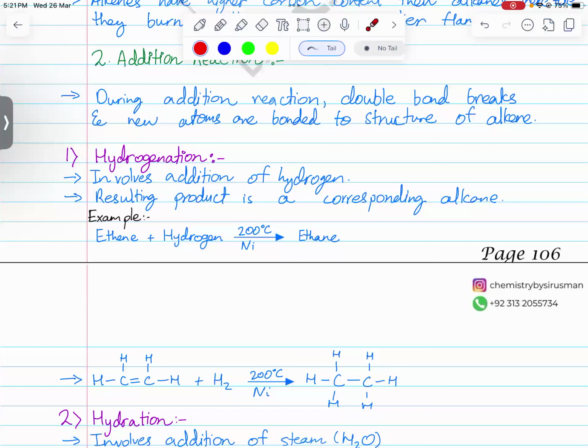Hydrogenation. What is hydrogenation? Hydrogenation is the addition of hydrogen onto alkene. All right, it is the addition of hydrogen onto alkene. The reaction requires a few conditions. You need 200 degrees Celsius temperature and you need nickel as catalyst. All right, so these are the two things.